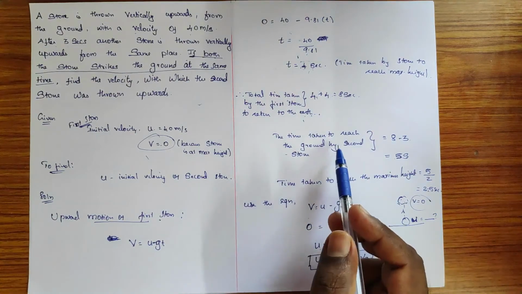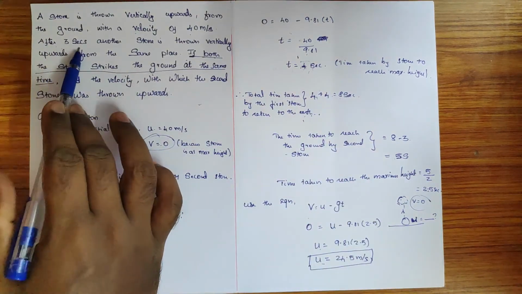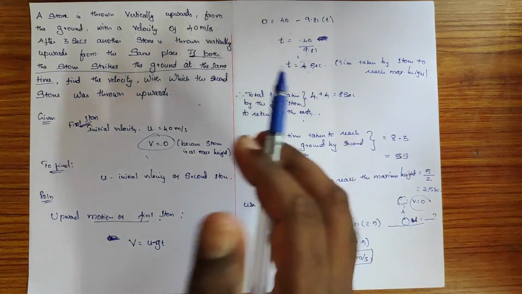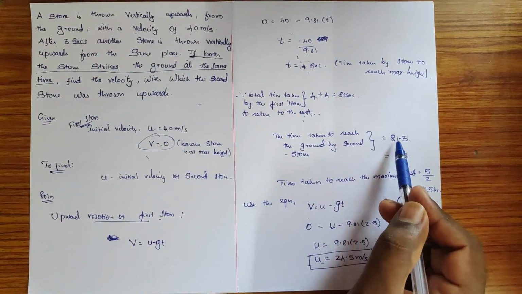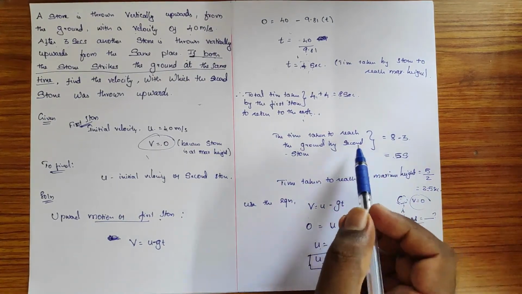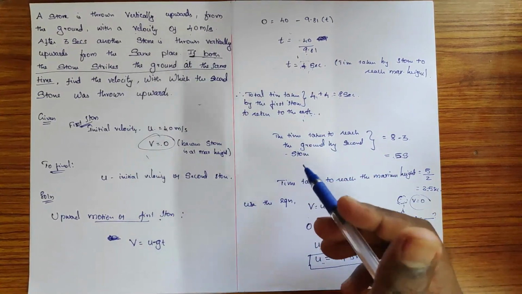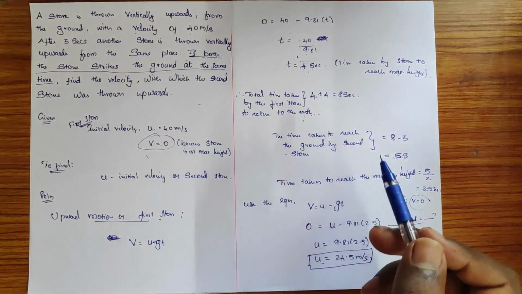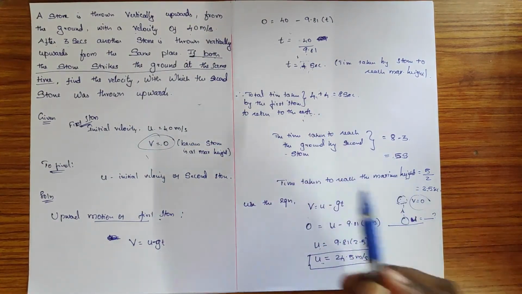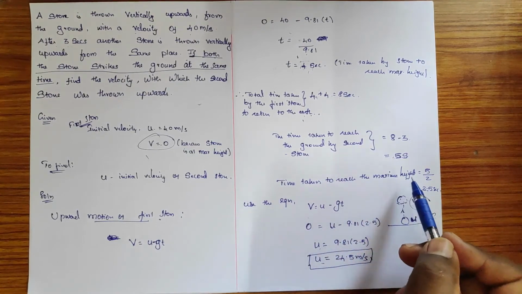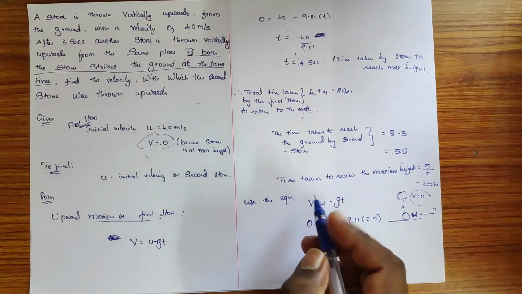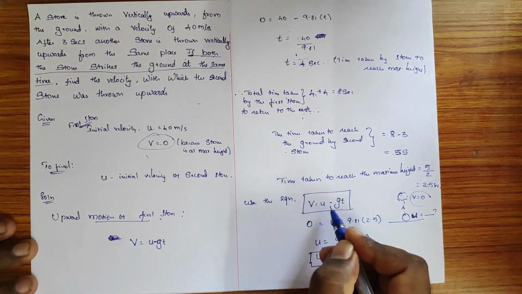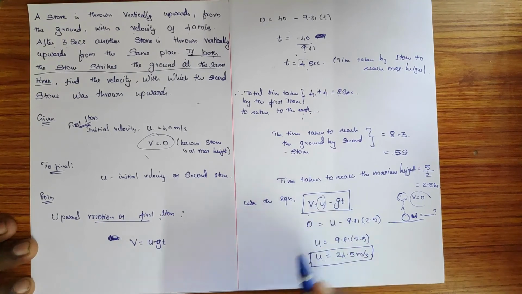With the help of the clue given, that the second stone is thrown 3 seconds later and the total time is 8, I took 8 minus 3 and got 5 seconds to reach the ground. Since that is the total time taken by the second stone, I took half of it as the time to reach the maximum height, so I got 2.5. With the help of it, by putting in the equation v = u - gt, I got the initial velocity u. So I hope you understood.